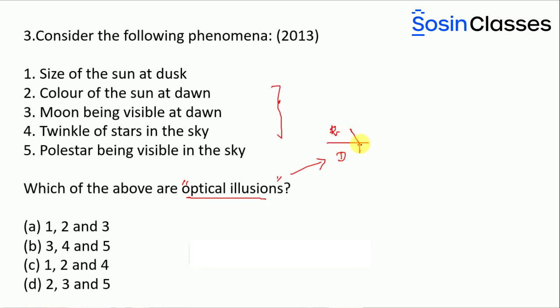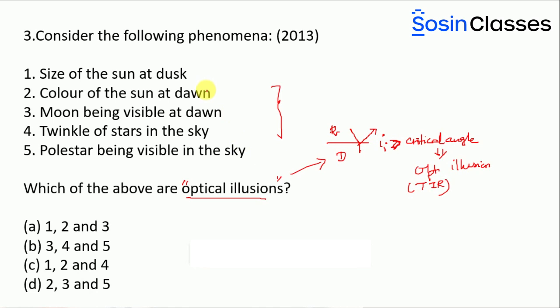The light also reflects. Now if the angle of incidence is greater than the critical angle, in this phenomena what you have is something called an optical illusion. And here you basically have total internal reflection.